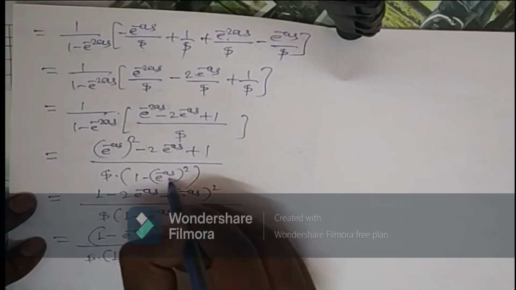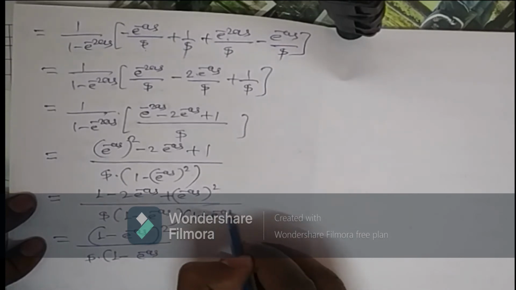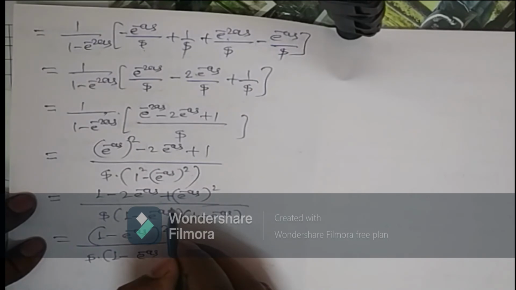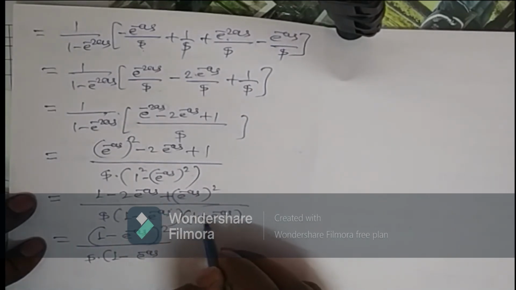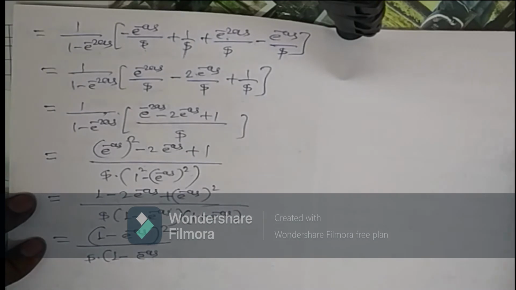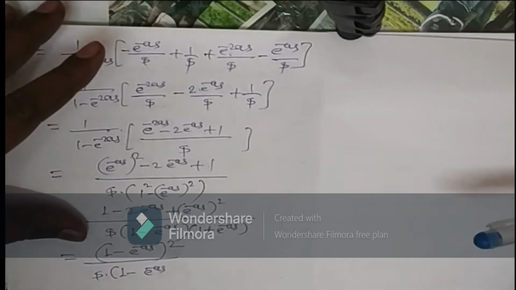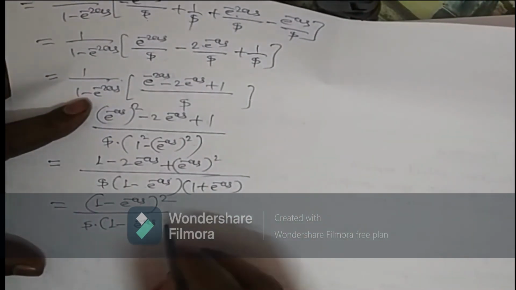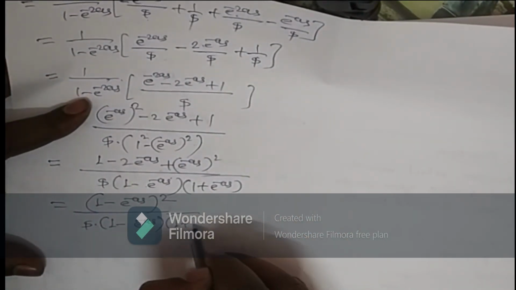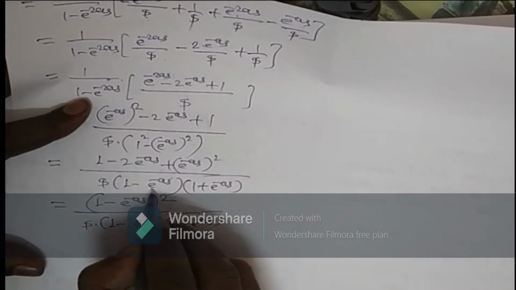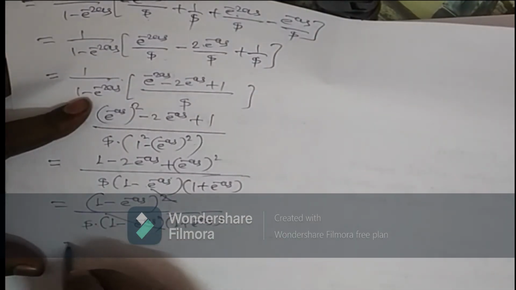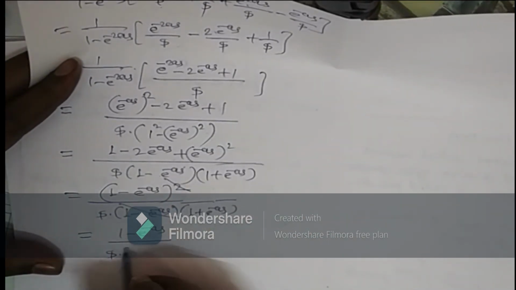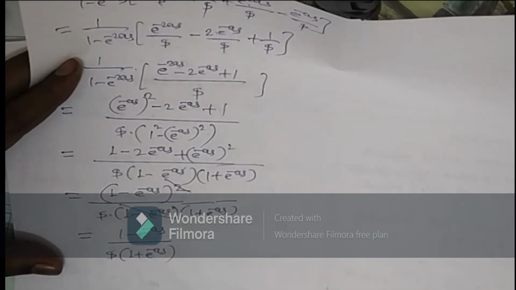Okay. So this is, in the first bracket, a square minus b square. So here it will be (1 minus e raised to minus as) in one bracket, and in another bracket (1 plus e raised to minus as). Now here this square and this one bracket get cancelled. What we get in the numerator: 1 minus e raised to minus as upon s in bracket (1 plus e raised to minus as).